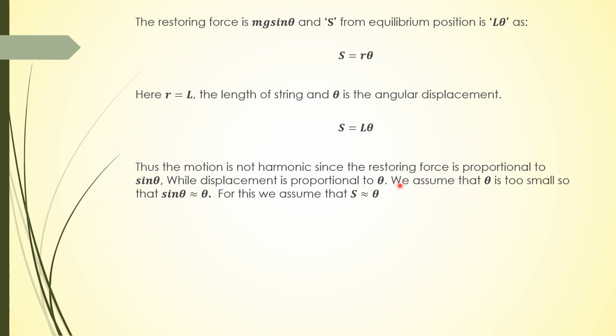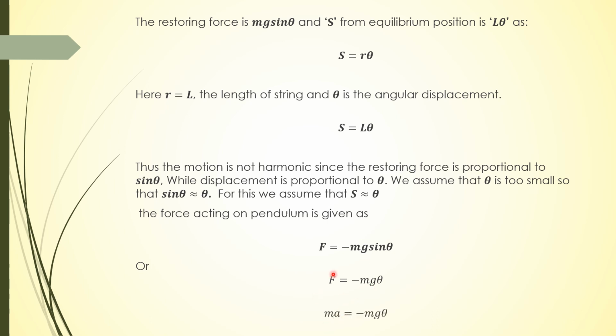To convert it into simple harmonic motion, we assume that theta is very small, so that sin theta is approximately equal to theta, and we can achieve this condition only by assuming that displacement s is proportional to theta. So the restoring force F is equal to minus mg theta.